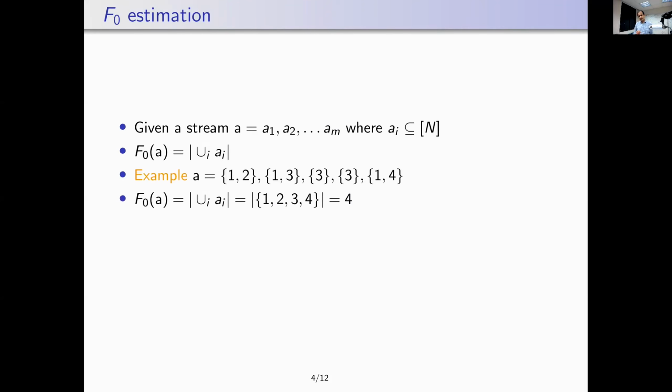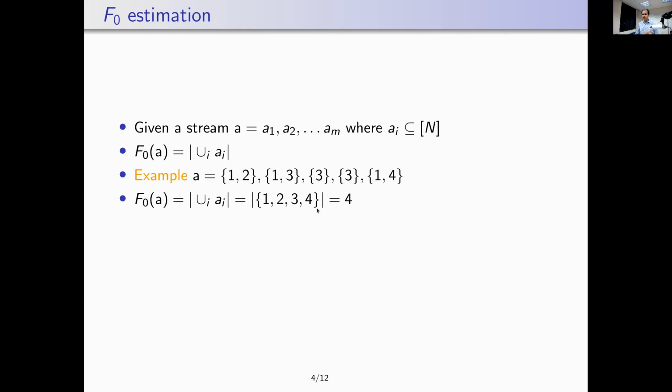Let's again take an example. So here's a stream of 5 items. The first item is 1, 2. The second item is the set 1, 3, and so on. At the end of the stream, we want to estimate the cardinality of the union over all these items.